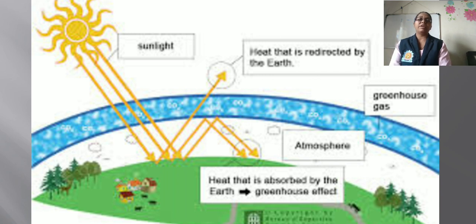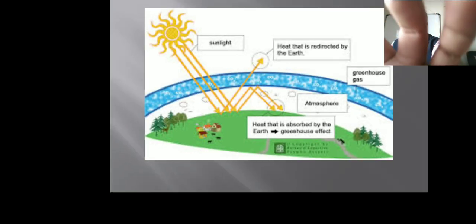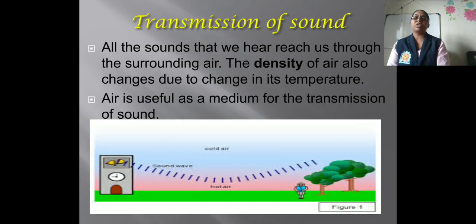That heat is absorbed by the dust particles, water vapors, and carbon dioxide present in the air, and some part of it is given to the other constituents, and therefore the earth's temperature is regulated, that means the earth's temperature remains warm. So this is the temperature regulation.